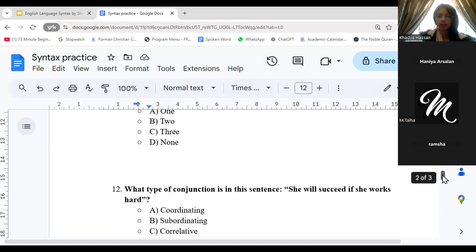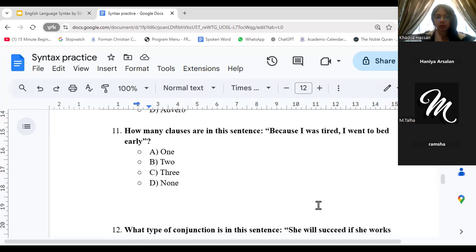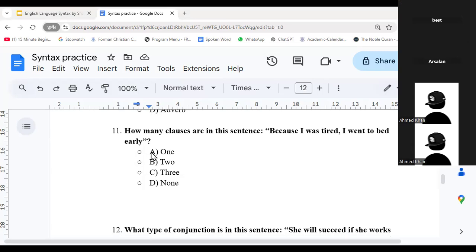How many clauses are in the sentence? Because I was tired, I went to bed early. 1, 2, 3, none. How many clauses, right? How many parts? Phrases. B said best. What about the others? Anya, Talha, Ramsha, Ahmed. B, exactly, right? So 2. Because I was tired, and then I went to bed early.